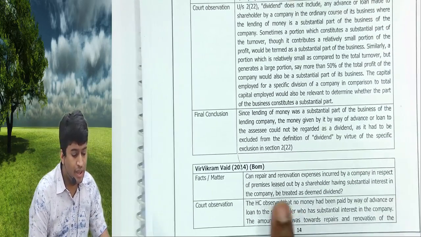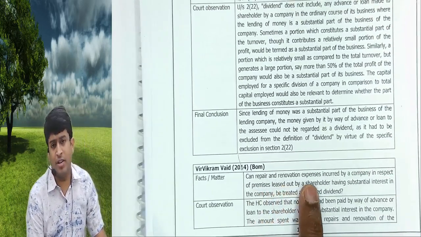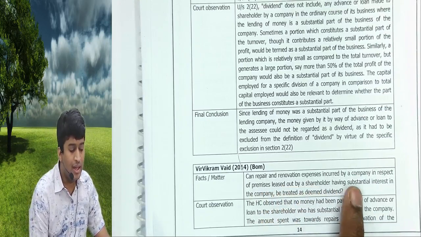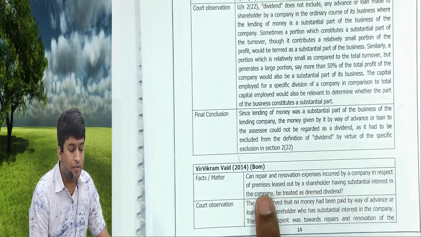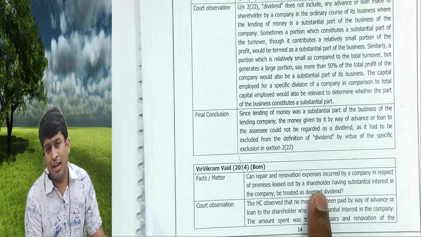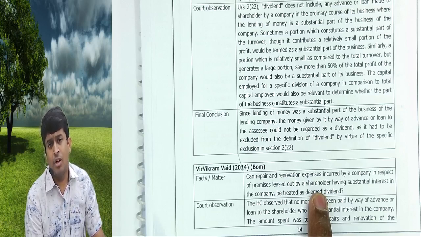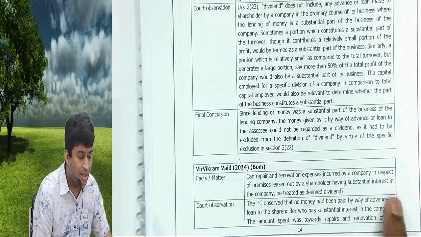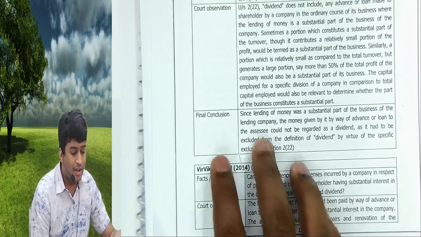Read the question now. Can repairs and renovation expenses, 4th floor, incurred by the company in respect of premises leased out by the shareholder be deemed dividend? The shareholder is the owner of the building, 3 floors, gave it to the company on rent. The company constructed the 4th floor for expansion purposes. 2(22)(e) will not apply. It is not deemed dividend.